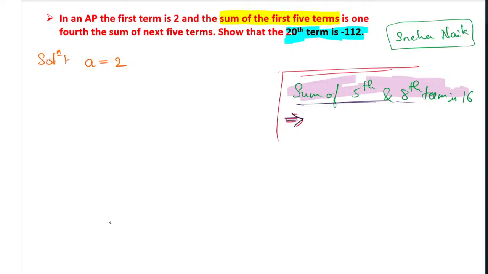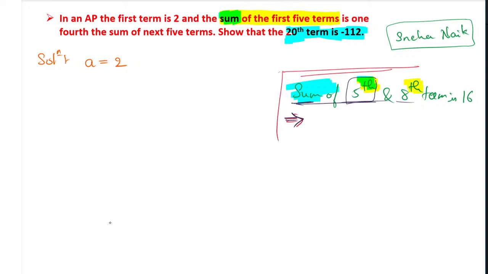Yes, very good, Vidya and Sneha. Here you can't go with the Sn formula. Here you have to go with the An formula. Why? Here they have also used the word sum, as mentioned previously. But the problem is, the sum of fifth they have given. See the question, it is given as th. Whenever they give you terms in terms of th, it means that it is An.